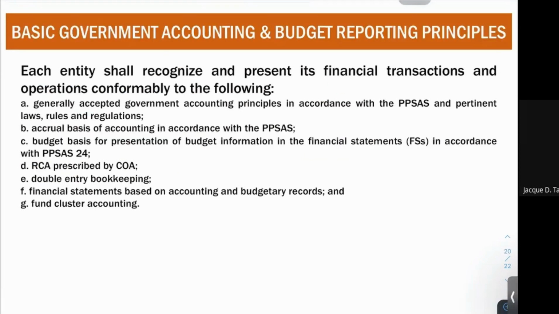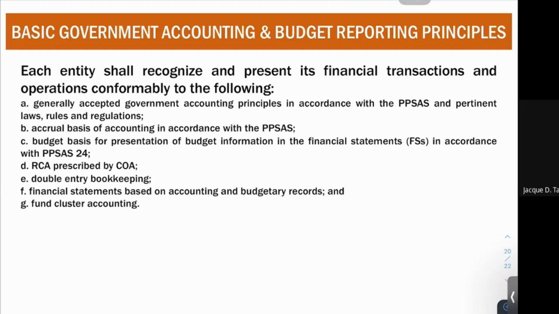Basic government accounting and budget reporting principles. So this was already provided by your GAM a while back. The principles are used in the framework of your government accounting standards. Now, these are principles entirely provided inside the GAM. So what are those principles? Each entity shall recognize and present its financial transactions and operations conformably to the following.